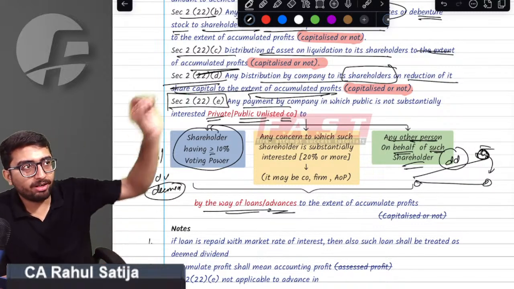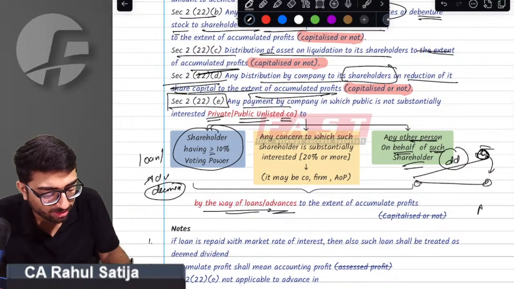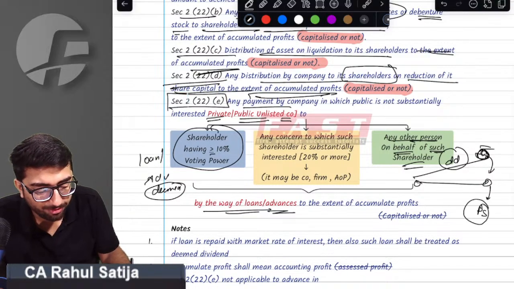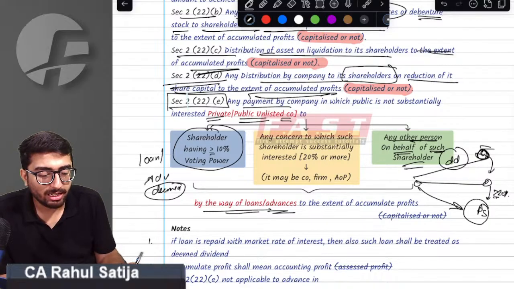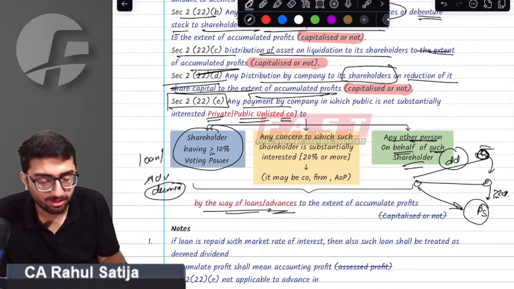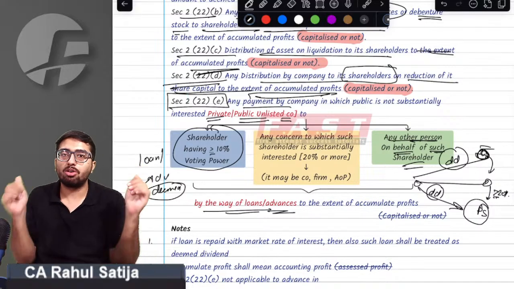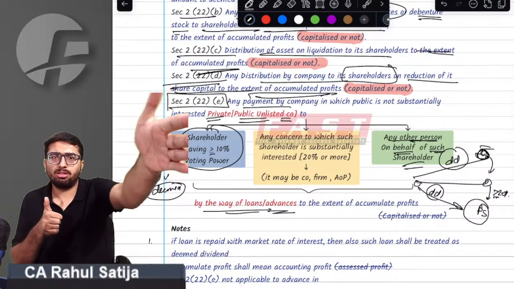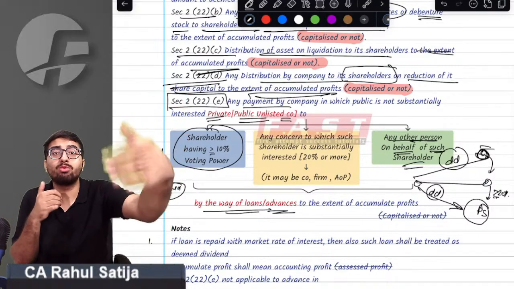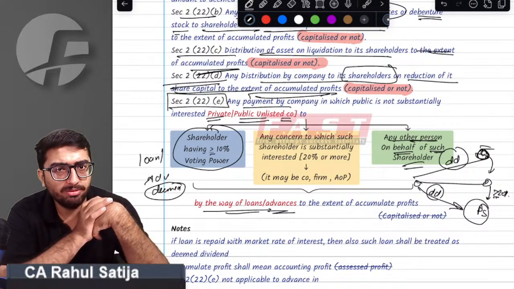Sir, money is not being given to the shareholder, nor to somebody on his behalf; money is being given to a partnership firm. The provision says that if the shareholder has substantial interest in this partnership firm, that means 20% or more, then any loan or advance given to this partnership firm shall also be deemed a dividend. So what this provision is all about: if any unlisted company gives any loan to a shareholder who has more than 10% voting power, then it shall be considered as deemed dividend.